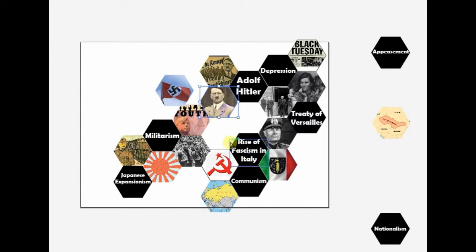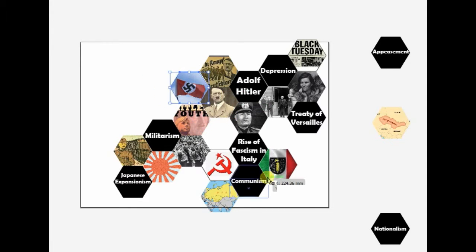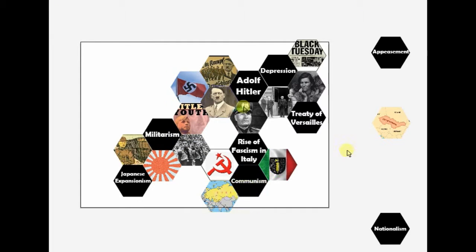He's still connected to the Great Depression, still connected to Mussolini, still connected to the Nazi Party, and the Nazi Party to the Hitler Youth. Okay, now I have nationalism down here. Where does nationalism go? I'm putting it here. So I've rearranged things so I can put nationalism next to Adolf Hitler and Mussolini, because they both believed that